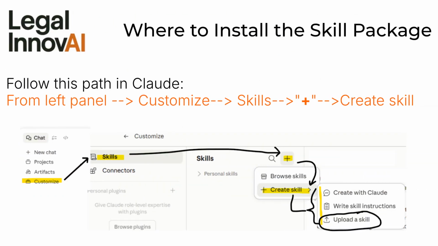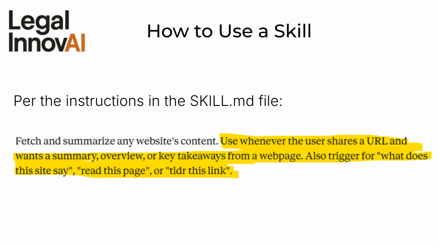To install the skill package you just created, go ahead and open Claude. Select Customize from the left panel, then select Skills. Then select the plus sign. Here you can choose to either browse skills or create skills. Since we want to install the skill we just created, we will select Create Skill, then Upload a Skill. You will be prompted to upload the folder with the skill file in it. That's it! Once installed, Claude finds the right skill automatically by matching your request to the description in the chat.